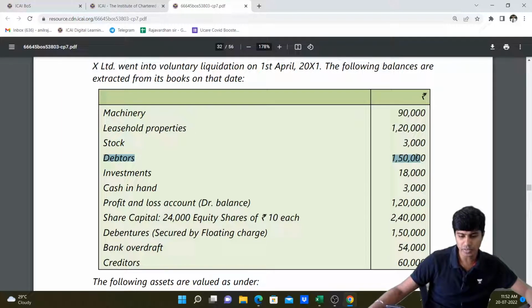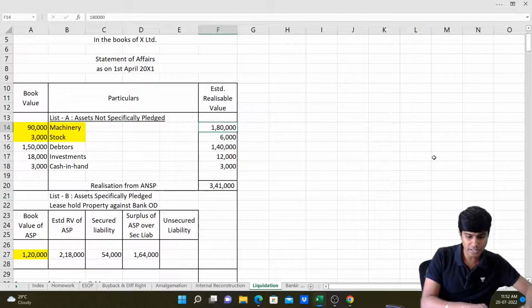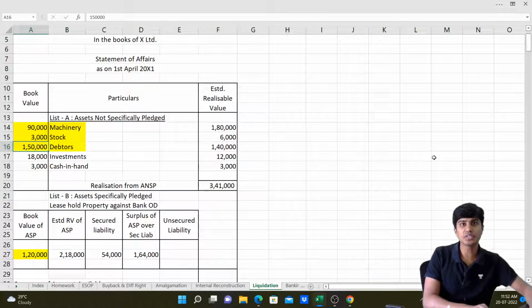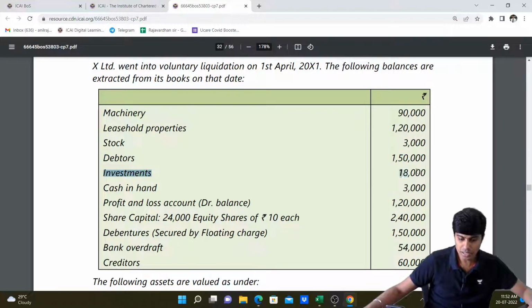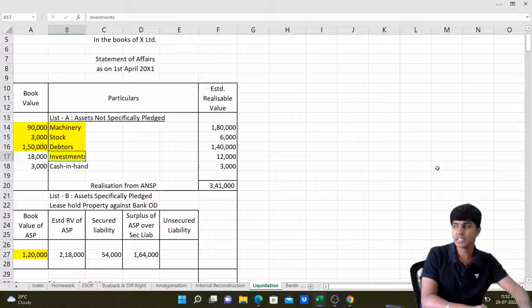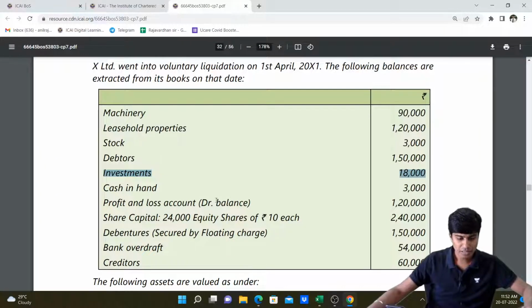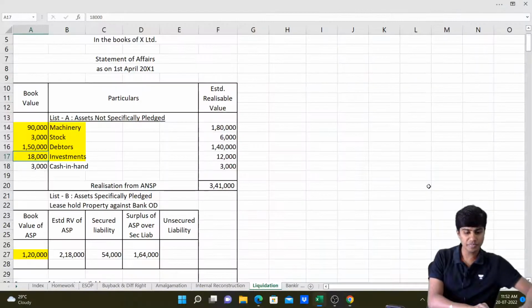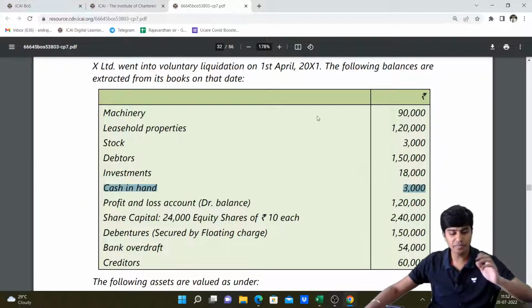Then we have debtors 1,50,000. This is again an asset not specifically placed. So let me write here debtors 1,50,000, asset not specifically placed. Then we have investments. These are also assets not specifically placed, 18,000. So let me write investments 18,000, assets not specifically placed. Then we have cash in hand 3,000. This is also an asset not specifically placed. Cash in hand 3,000. So by this we're done with assets.